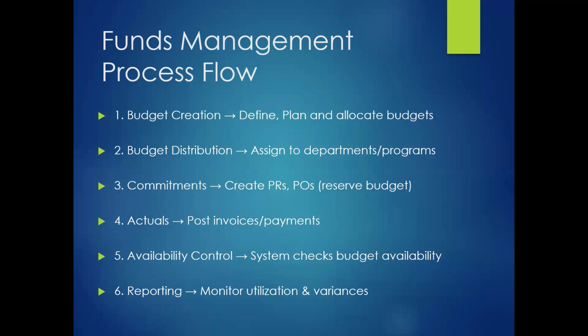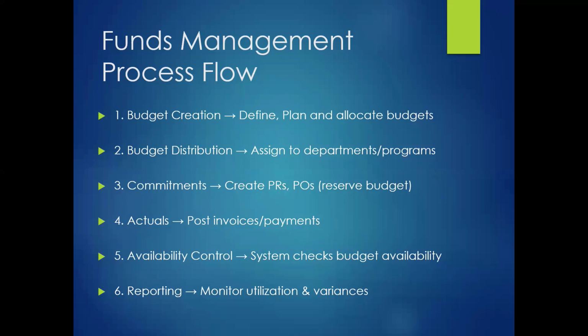Then after that we have the commitment. Once we have assigned the budget, we are going to create the purchase requisition and purchase order. After that, we will be doing the actual spending. There would be invoices we will be posting into the system, and these invoices could be direct FI invoices, or purchase order based invoices. After that, we'll be doing the payment to them. Again, these payments would be normal payments or advance payments we are doing to the vendor or to the parties.